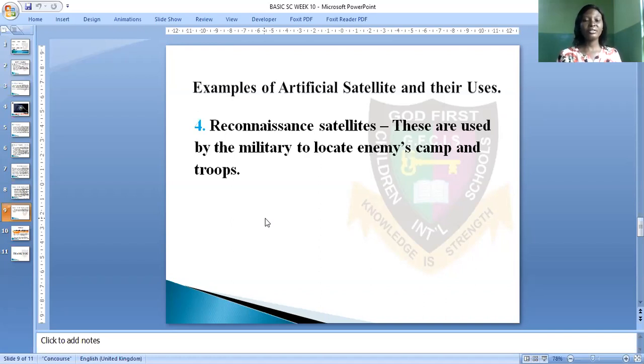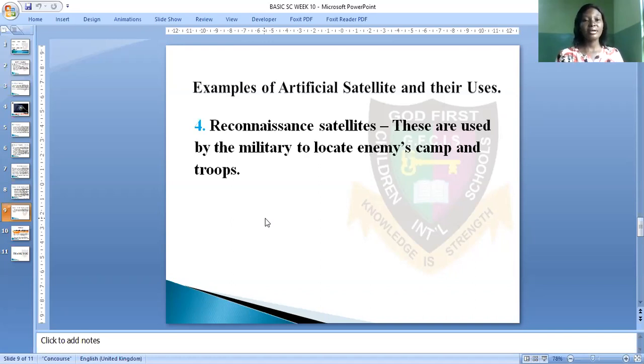Also, we discussed the reasons for launching satellites into space: to transmit and receive signals in the television industry, that is the broadcasting industry, or to gather information about the weather, to spot the enemy's camp and troops, and also for communication, to get the location of natural resources.